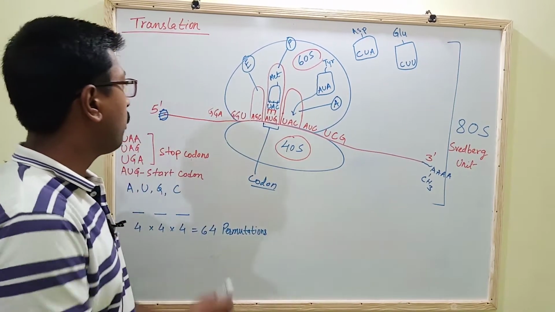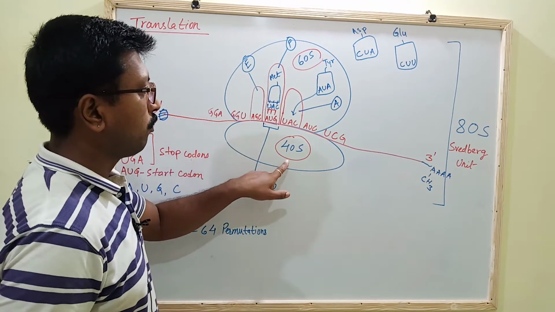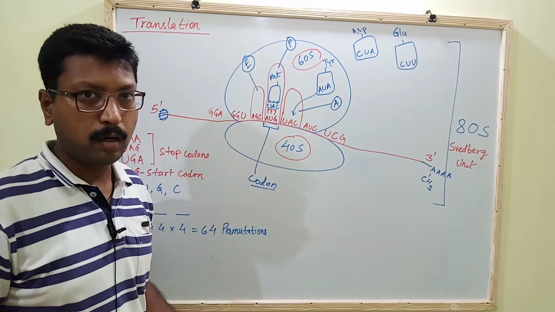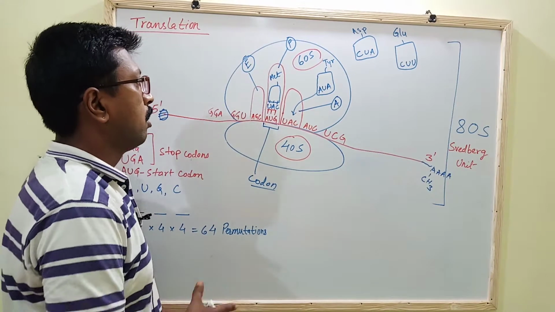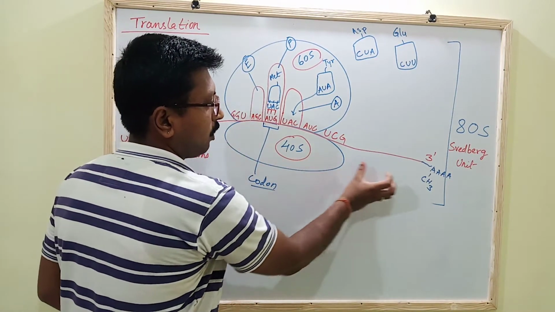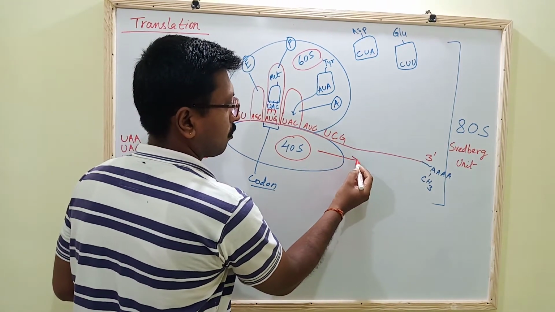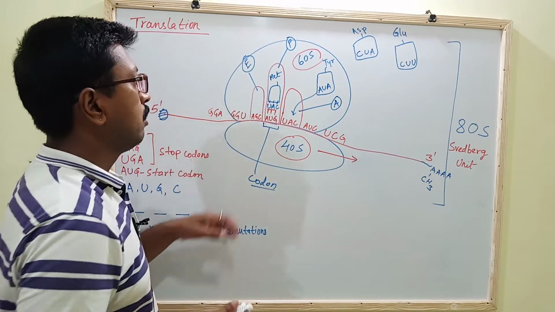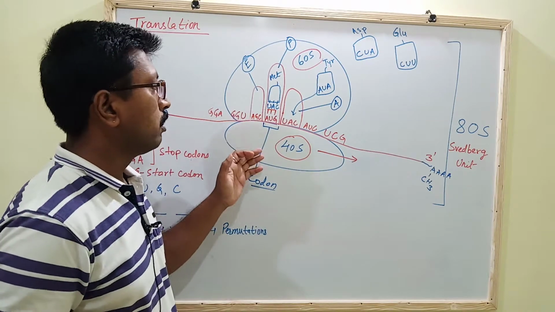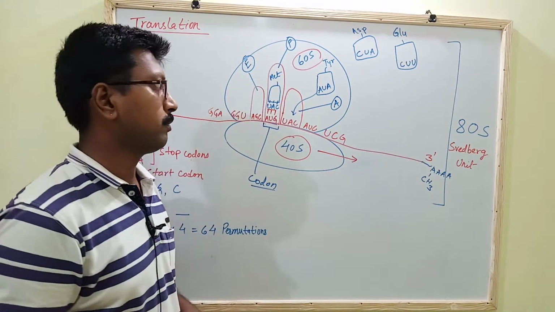When with the help of this 5' cap the mRNA is stuck on the 40S subunit, the cap acts as a promoter, and then when the ribosome is moving towards the 3' end like this, when the start codon comes, the translation of protein will start.